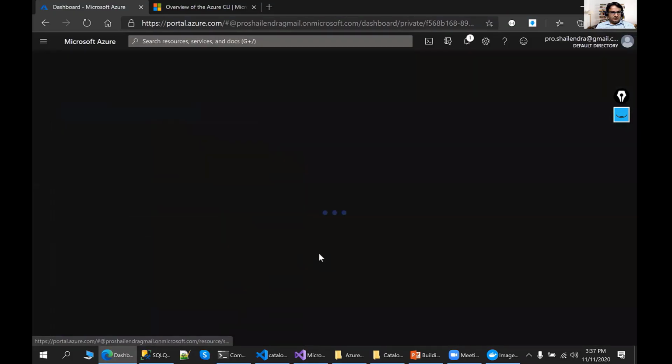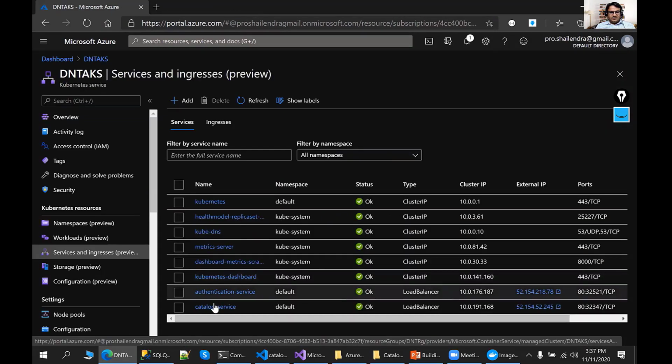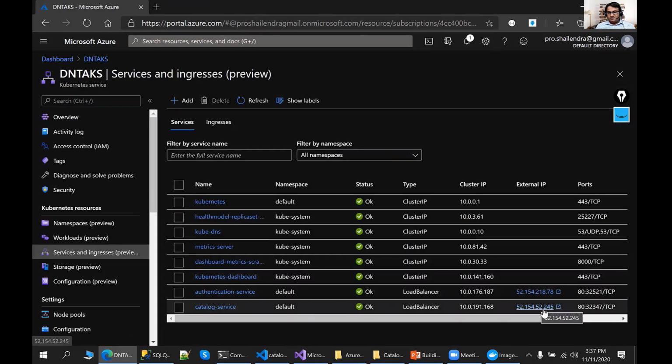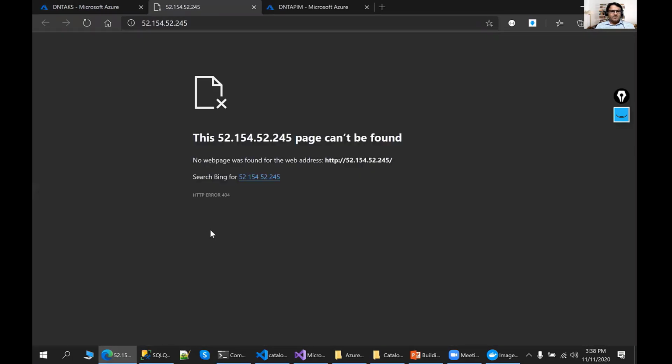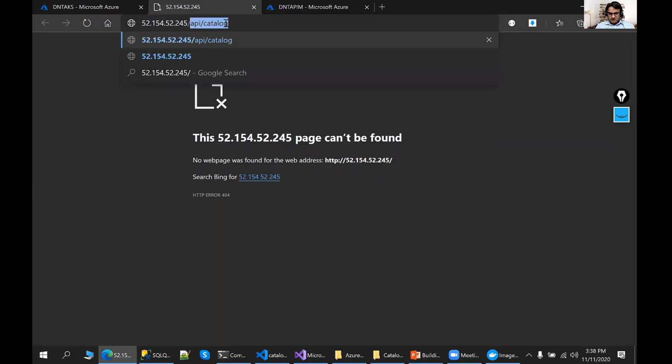So go to the AKS over there. So this is the AKS where the catalog service is running over there. I can go to here. So now this service we can access using this IP. Let me open it here. And the URL for a catalog service is here, API/catalog.